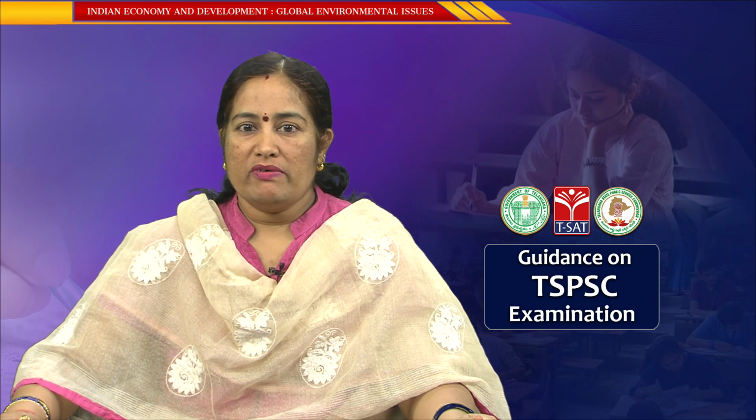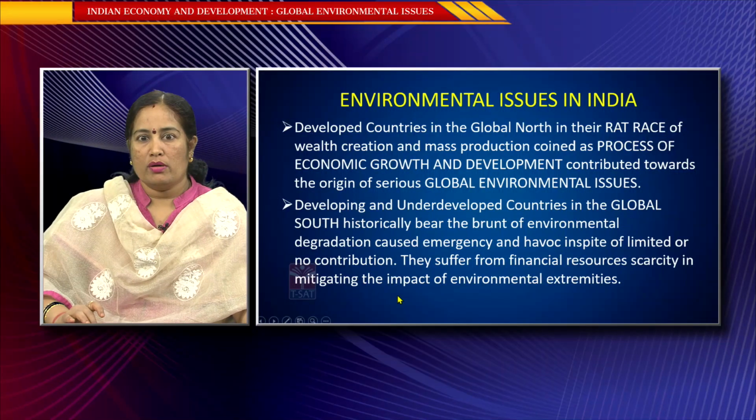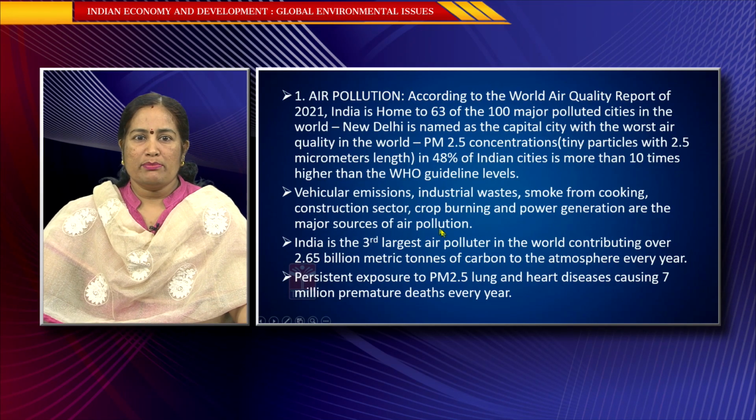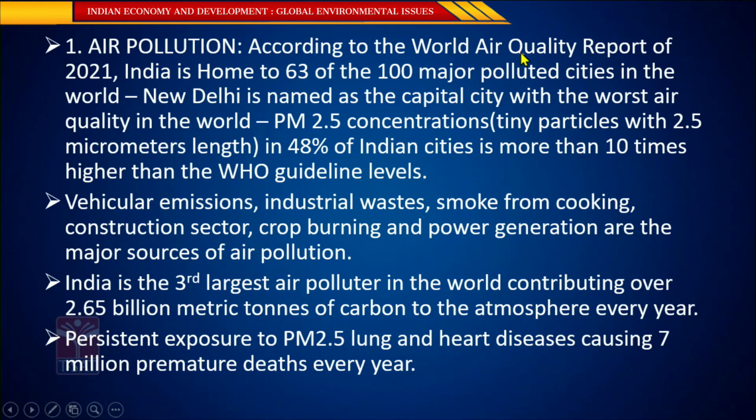So, they suffer from financial resources scarcity also in controlling the impact of environmental extremities. For example, if you take the air pollution in India, according to the World Air Quality Report of 2021, India is giving shelter to 63 out of 100 major air polluted cities in the entire world.